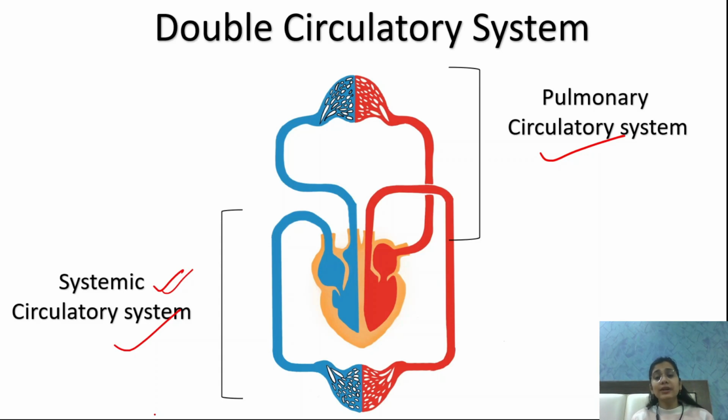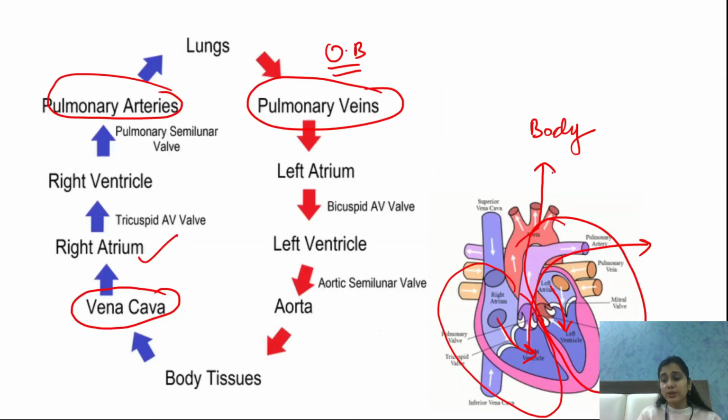And the circulation that occurs between the heart and the lungs is known as the pulmonary circulatory system. Let me tell you one fact: most of the time, if you see the word pulmonary, it is related to the lungs. So the pulmonary circulatory system is the circulation that occurs between the heart and the lungs. See here also, pulmonary veins and pulmonary arteries are going to the lungs, are related to the lungs.